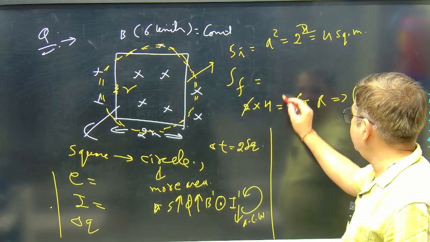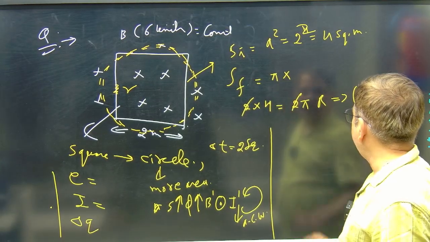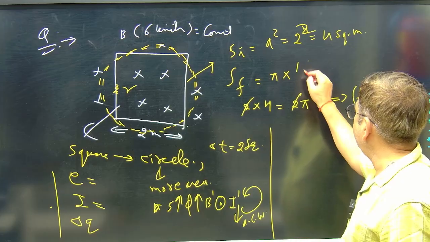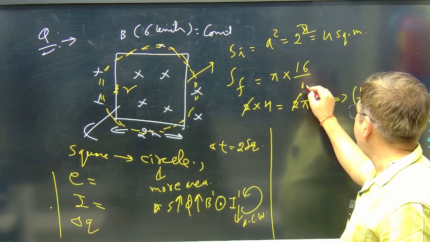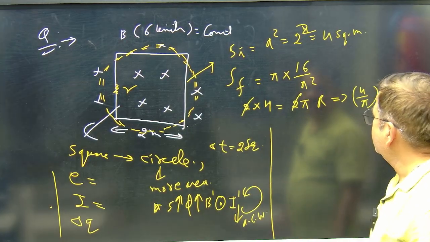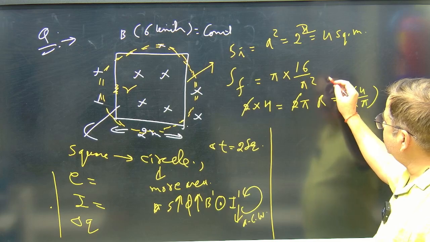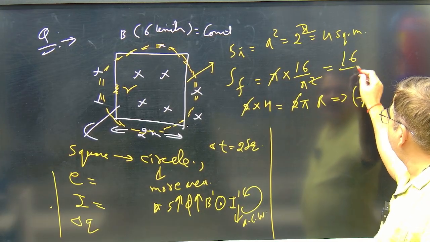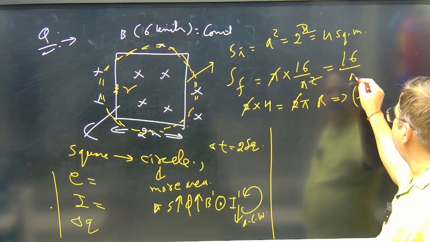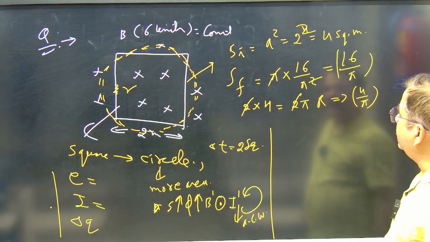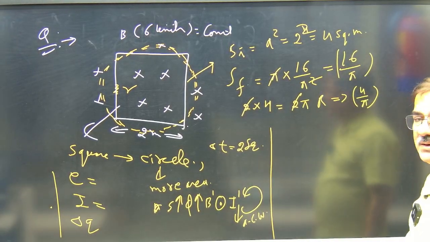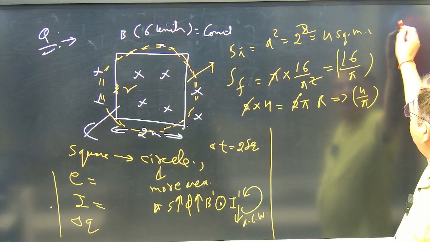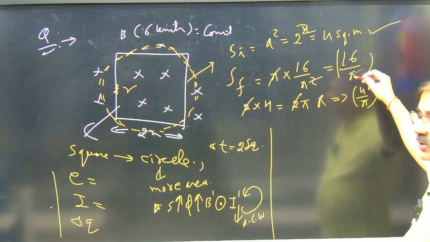So the final area is pi into r square. r square is 16 upon pi square. Correct? One of the pi got cancelled, so it is 16 upon pi. 16 upon pi is the final area. Look, the initial area is 4 and this is 16 upon pi, 3.14.